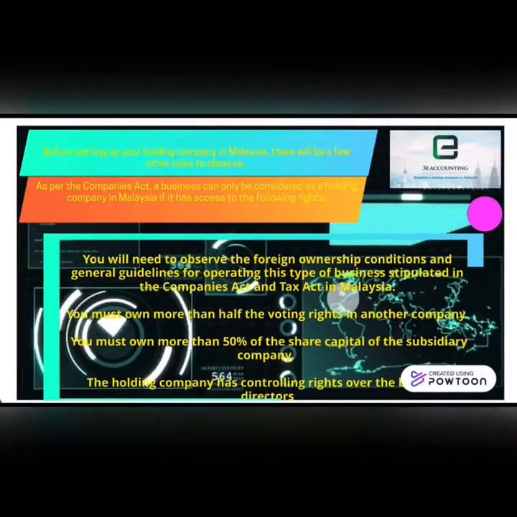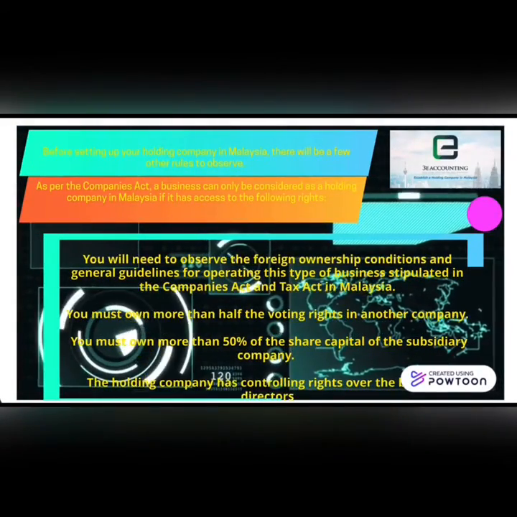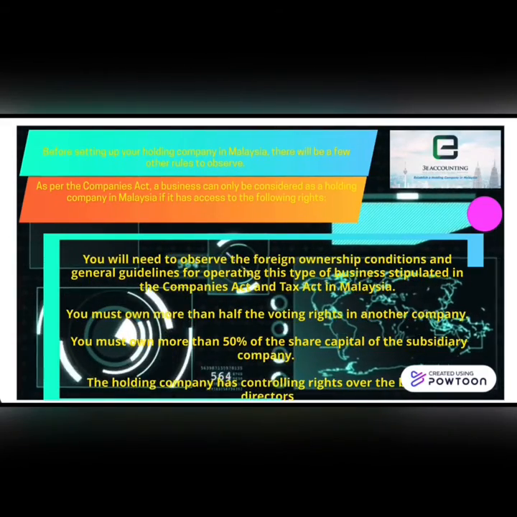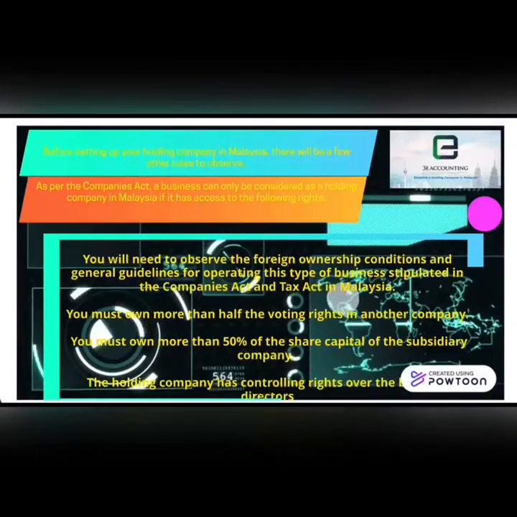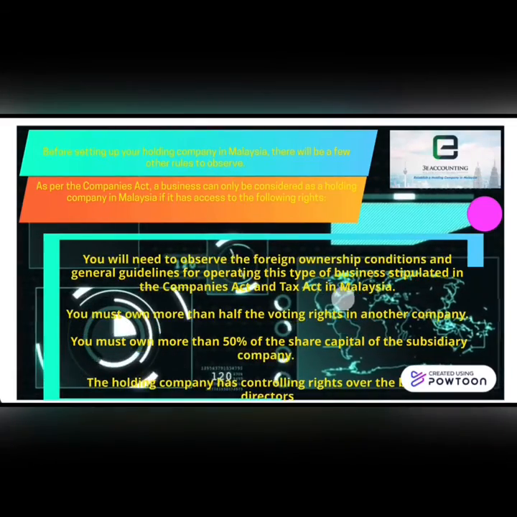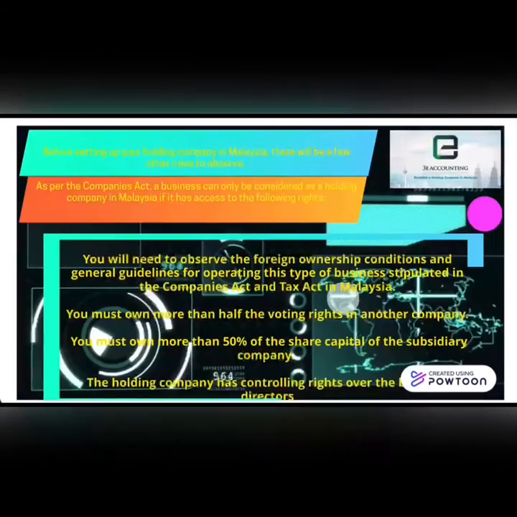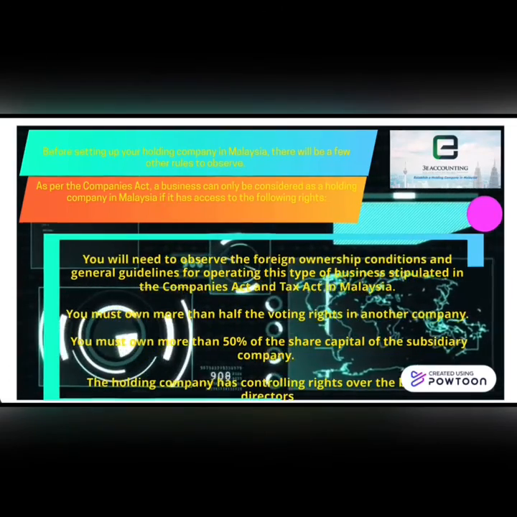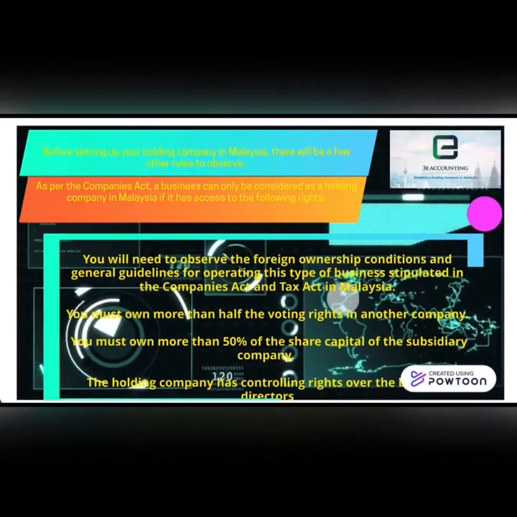Next, before setting up your holding company in Malaysia, there are a few other rules to observe. As per the Companies Act, a business can only be considered a holding company in Malaysia if it has access to the following rights. One of them is that you will need to observe the foreign ownership condition and general guidelines for operating this type of business in Malaysia. And you must own more than half of the voting rights in another company. You must own at least 50% of the share capital of the subsidiary company too.